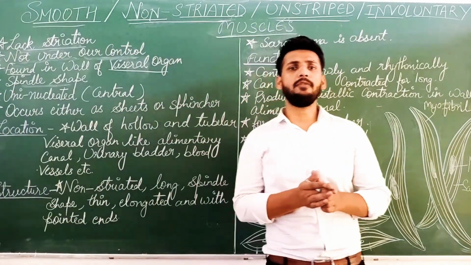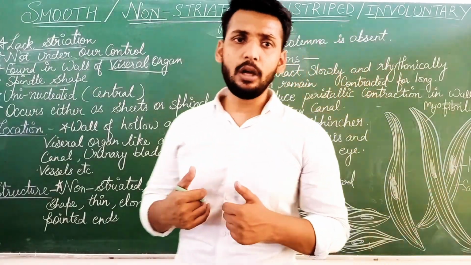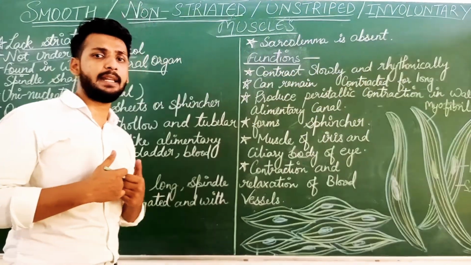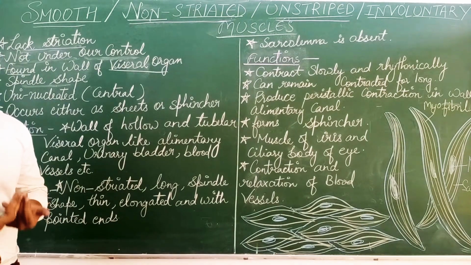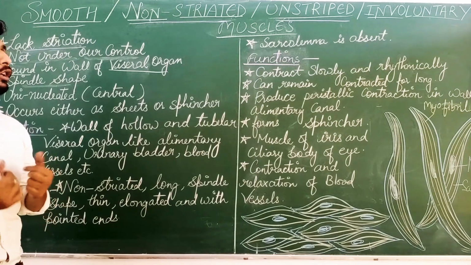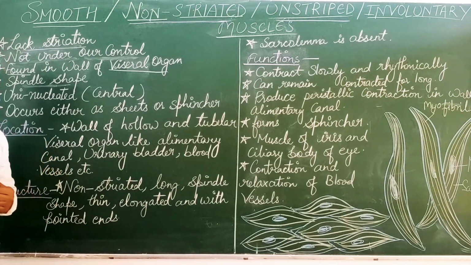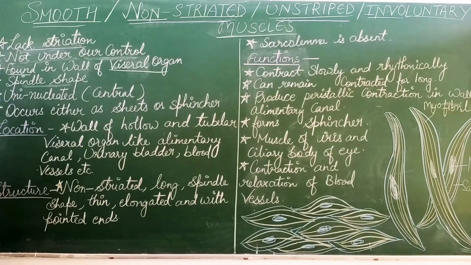Visceral organs are those which are present deep inside our body, like blood vessels, alimentary canal, urinary bladder, right? These organs function on their own, so these muscles are present in these types of organs.